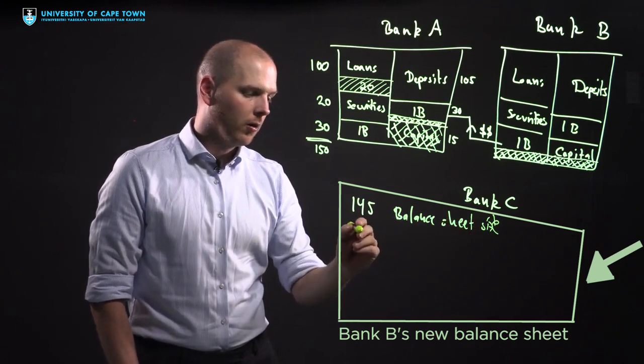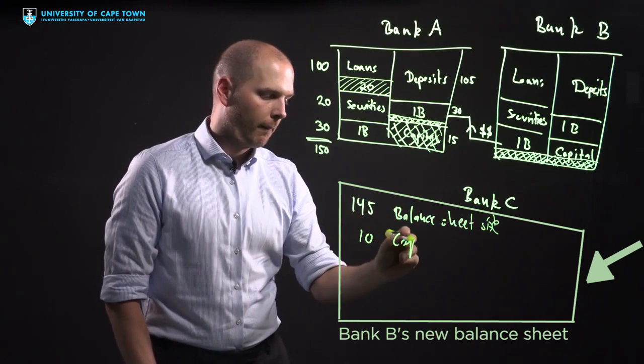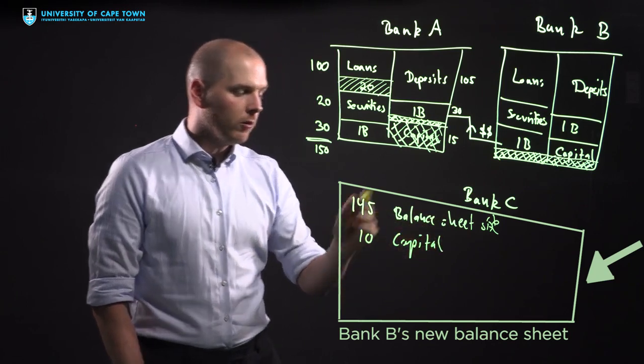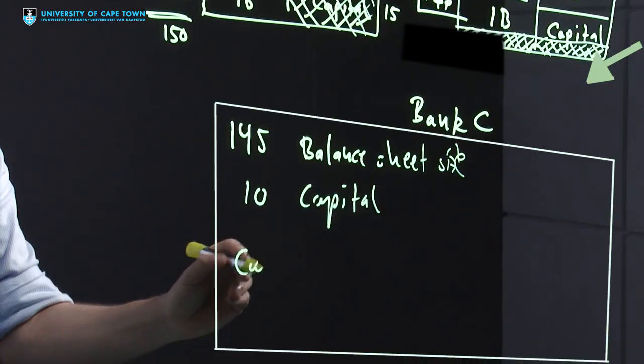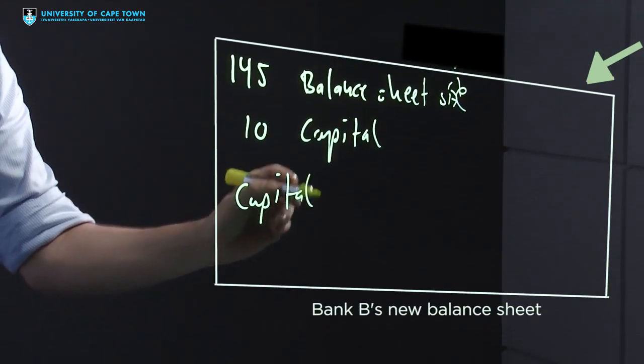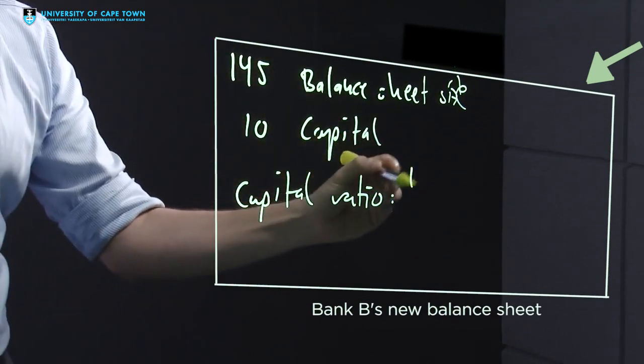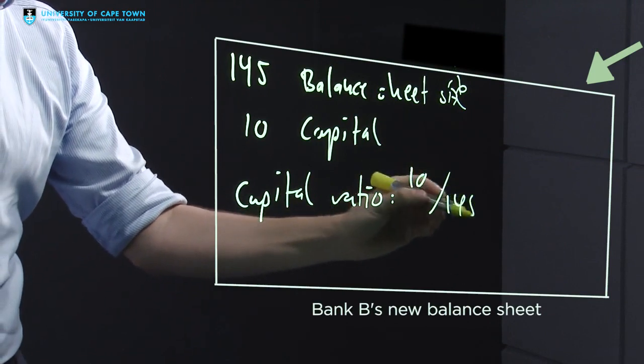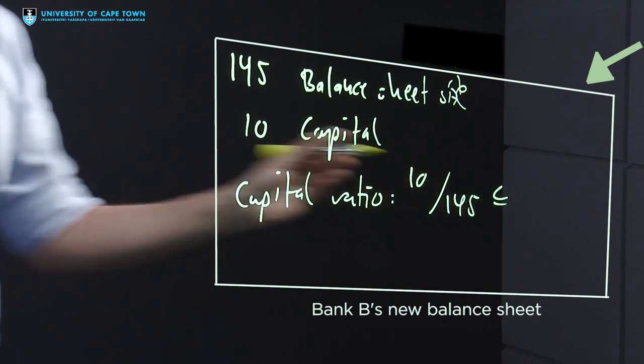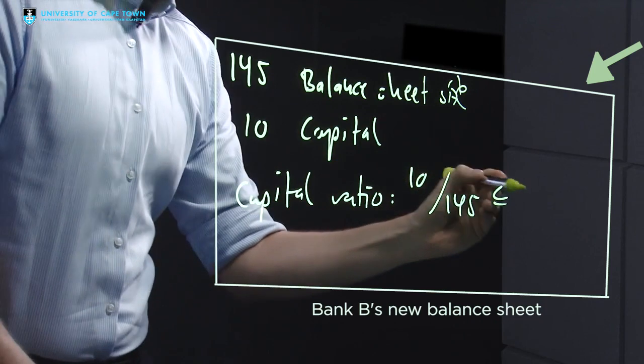If we now compute the capital ratio, it's 10 over 145, and that's smaller than 8%.